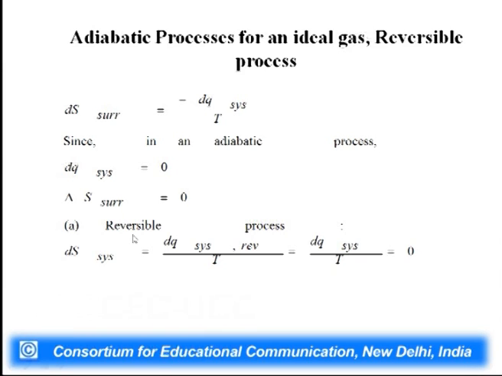But suppose we are carrying out this process in a reversible manner, then what will be delta S system? Delta S system is simply dq system reversible by T, and since this is an adiabatic process, dq is equal to 0, and so we have dq system by T equal to 0.